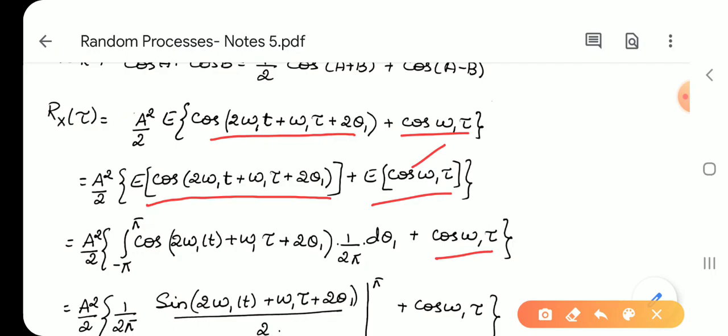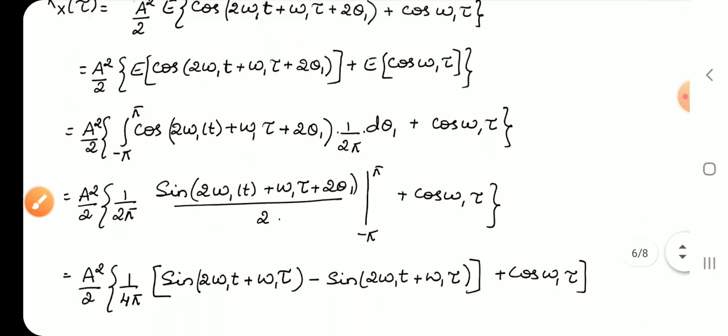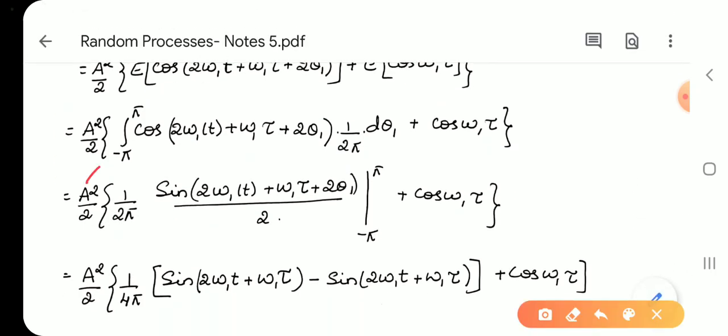It is x of t into f theta of theta d theta within the limits minus pi to plus pi. So integral minus pi to plus pi, x of t becomes cos(2 omega 1 t plus omega 1 tau plus 2 theta). F theta of theta d theta we have obtained, it is 1 by 2 pi d theta. So a square by 2, 1 by 2 pi I have written outside.